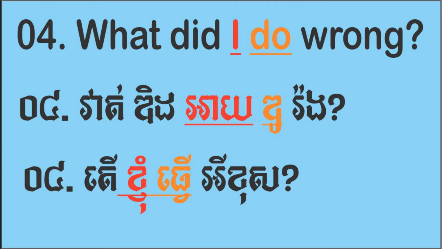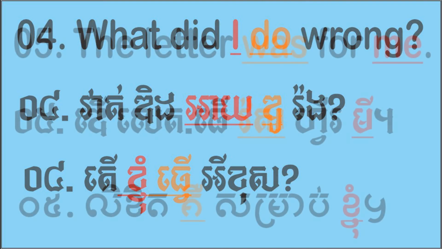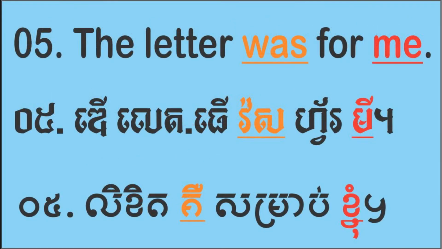next page everyone. Okay, number 5, the letter was for me. Look at the verb: was is a past tense of is, and it's the verb to be.